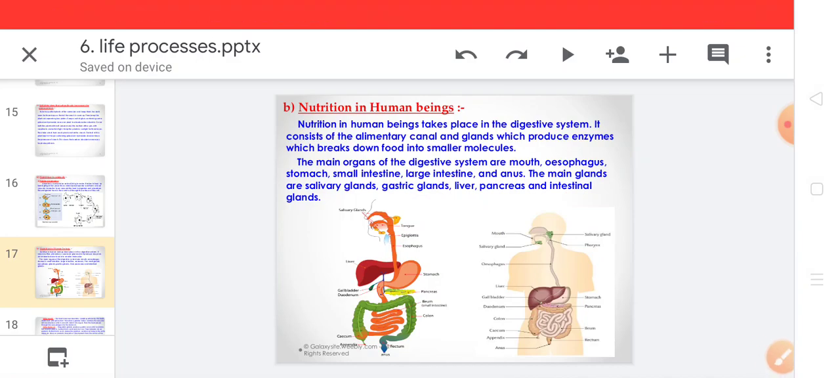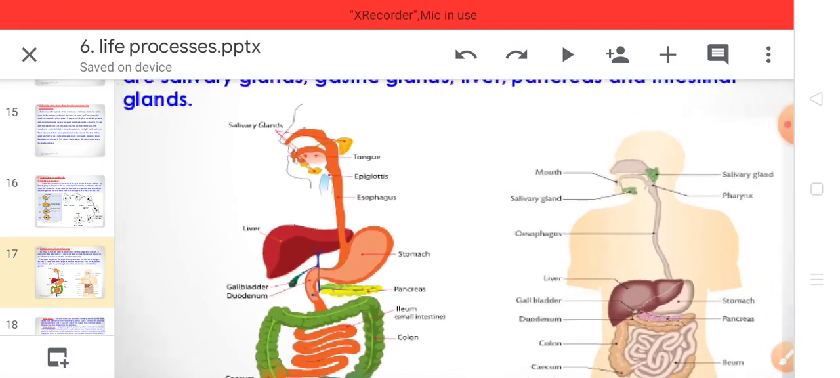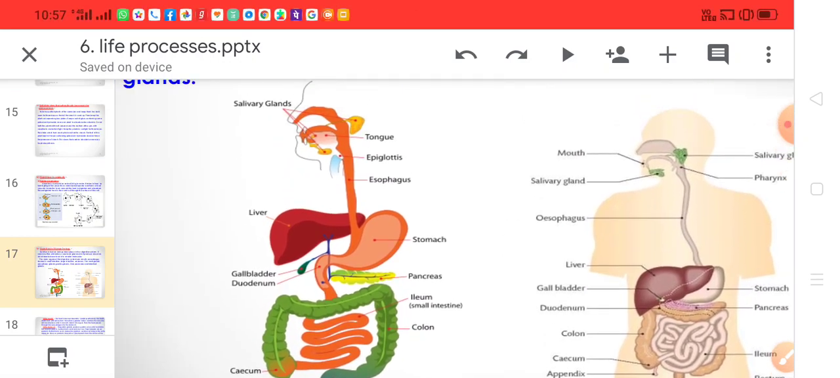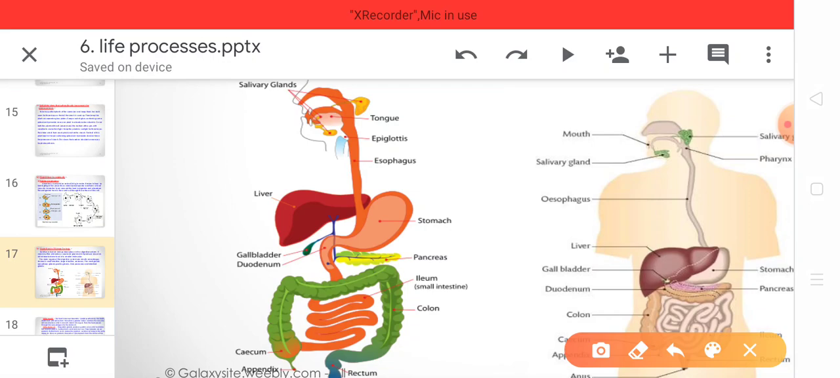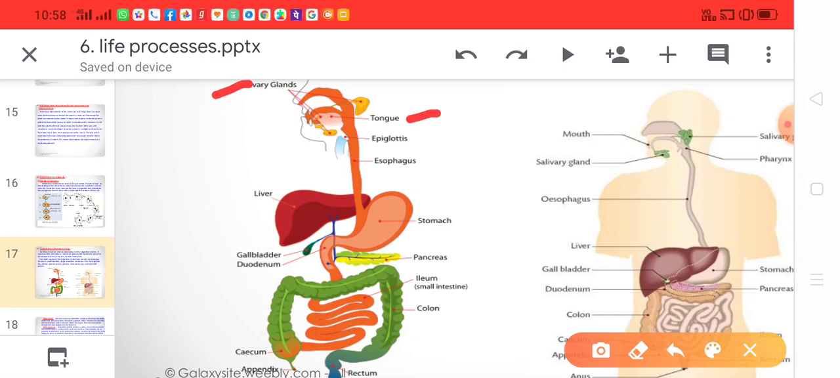Now just look over here at the diagram of the digestive system. Here is the diagram of the digestive system. Starting from here, the salivary glands are present in the mouth. 3 pairs of salivary glands are there. Then the tongue is present in the mouth. The tongue helps in mixing the saliva with the food. Then there is the epiglottis. Epiglottis is a flap-like structure which is present over the windpipe to prevent the entry of food into the windpipe.